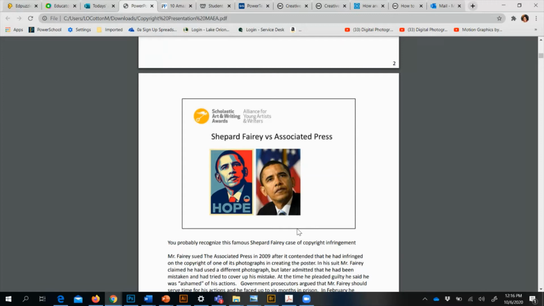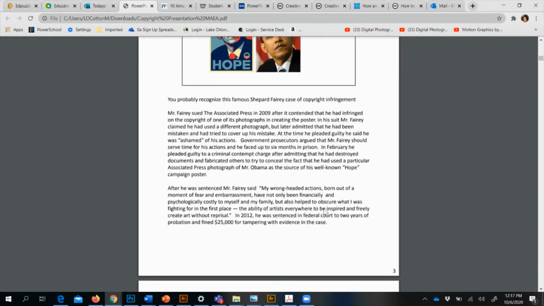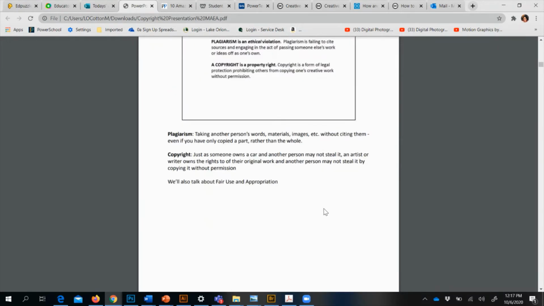So you have to be really careful, especially as a graphic designer, especially when you're creating artwork for companies or things that are going to be in public. You really, really have to make sure your artwork is original. And that's why we always encourage you to take your own photographs whenever possible. Because it is really nice sometimes to have a photograph to draw over top of, but you have to make sure it's an original photograph. So that's just a very famous example.